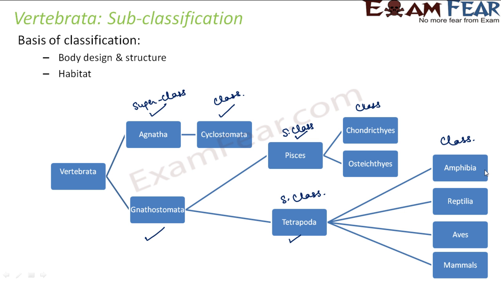In this lesson we will talk about each of these classes in detail. Vertebrata was first divided into Agnatha and Gnathostomata. Let us see one by one what each of them is. First we will talk about Agnatha, then Cyclostomata. Once that part is covered, we will come to Gnathostomata, then talk about Tetrapoda and Pisces and each of the classes under them. That is how we are going to proceed from the next slide.